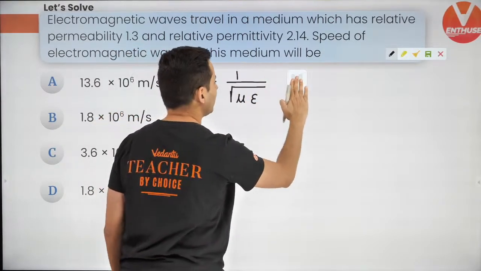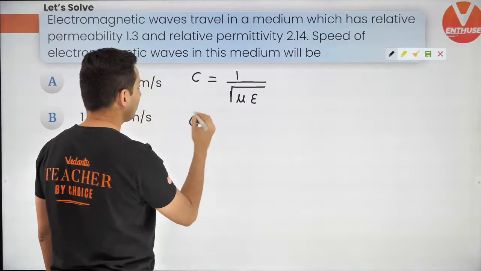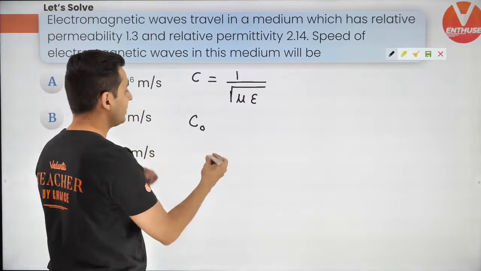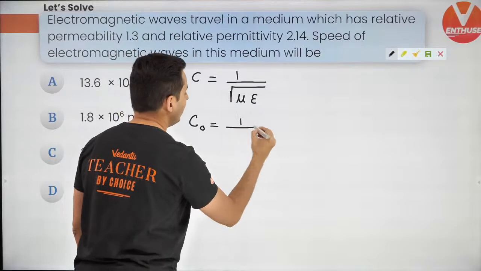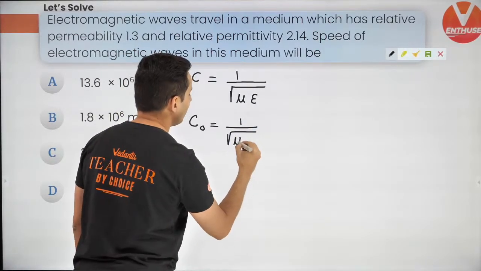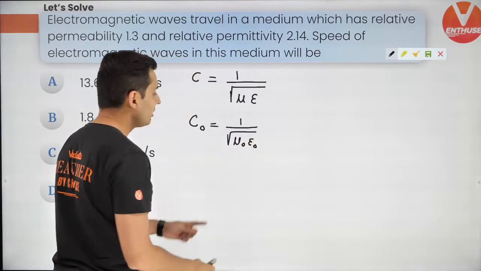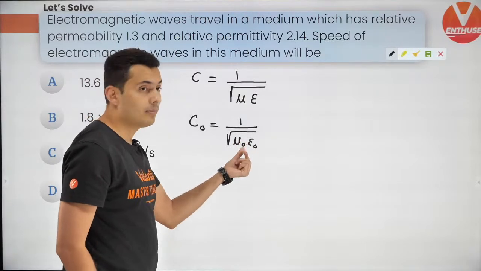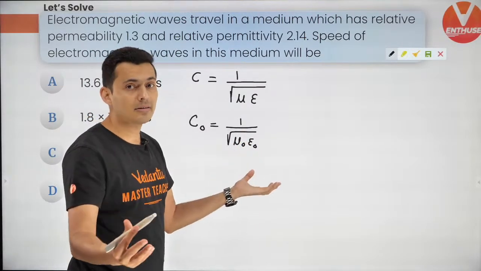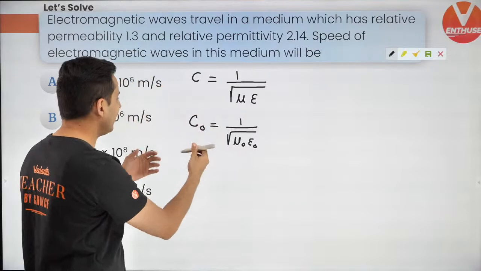Okay, so we want to know what is the speed of the wave. The speed of a wave, we just know it is 1 by root of mu epsilon. Isn't that right? Now, relative permeability and relative permittivity is given. So think about it. If I wanted the speed of light in vacuum, which is C naught, it will be 1 by root mu naught epsilon naught. Mu naught and epsilon naught are permittivity of free space or vacuum. Now just divide both of them.